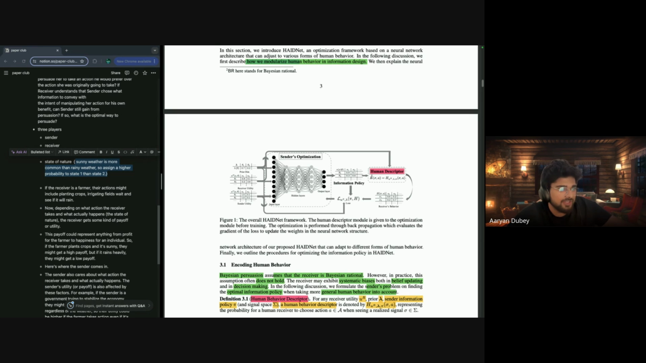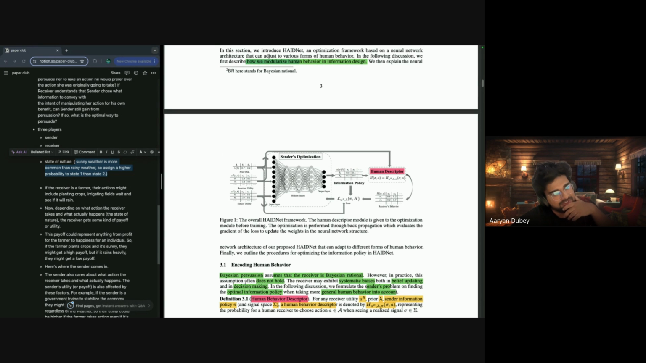Then the information policy passes through a human descriptor. I'll explain what this human descriptor is, right? Simple. The human descriptor is also a neural net. Spoiler alert again. They say the human descriptor is also a neural net, and this neural net predicts receiver behavior. Then what they do is take the sender utility, receiver behavior, and information policy, and design a loss function here.